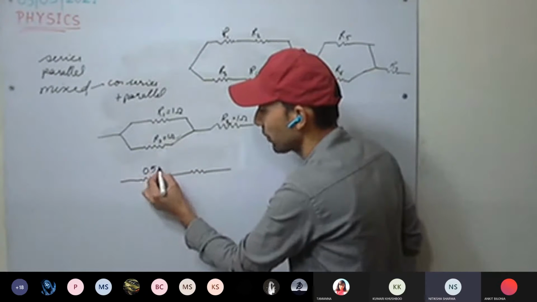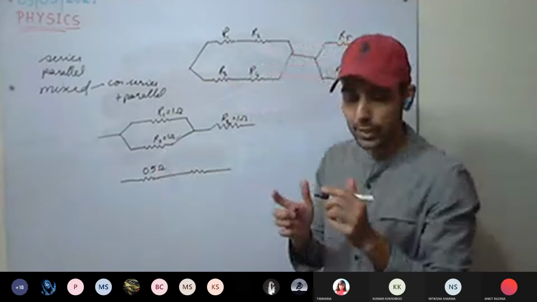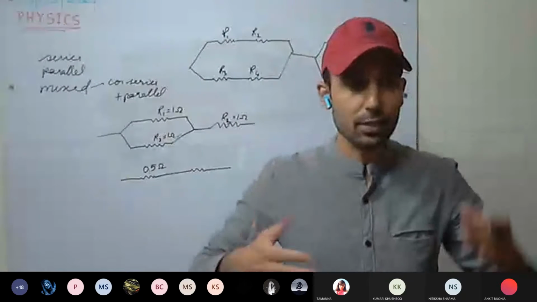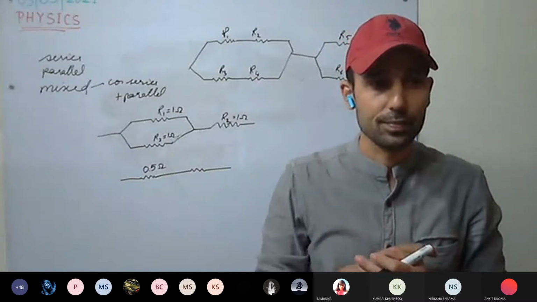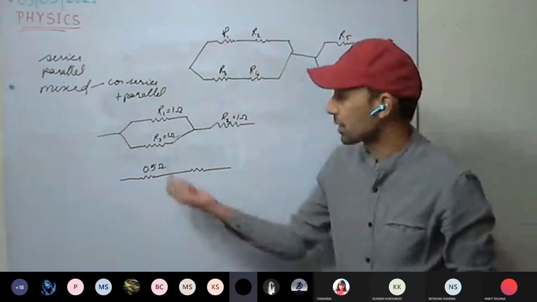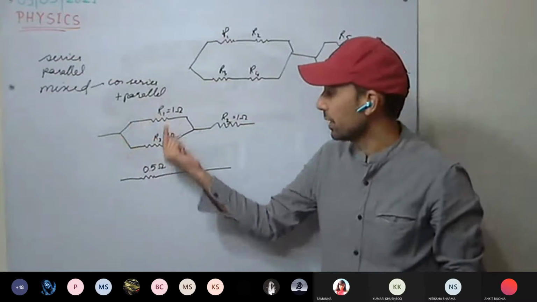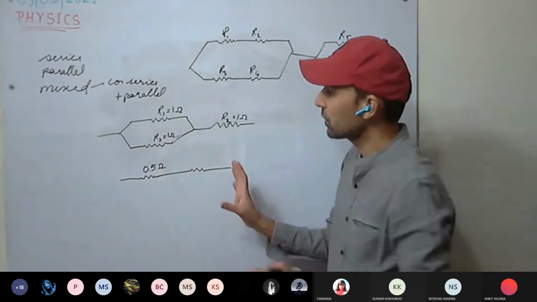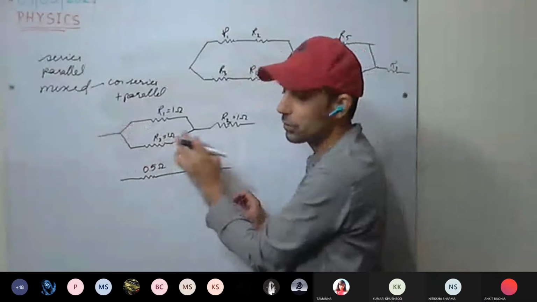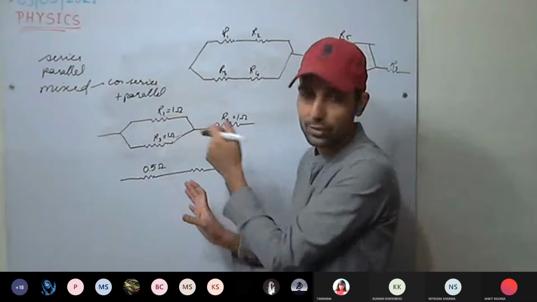See here, whenever we want less resistance, we connect them in parallel. You can see this is less than both of them. We are getting less resistance. As well, you can see current has two paths to flow, which means more current is going to flow.